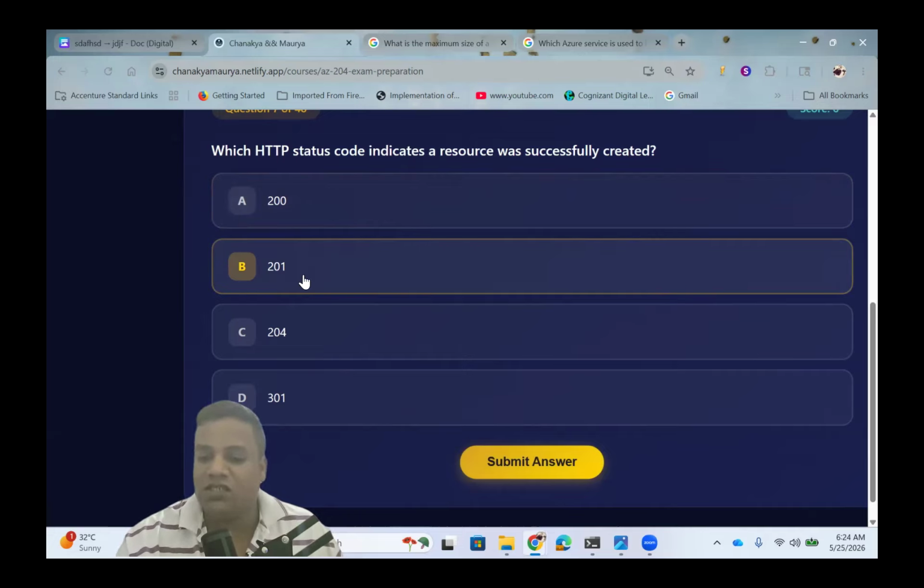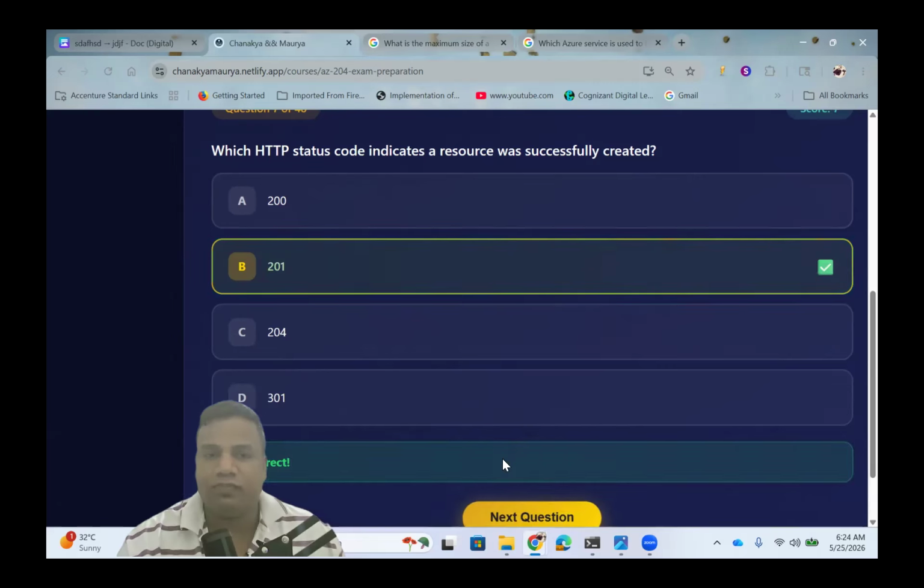201 is the standard HTTP response after a successful creation. If there is no content, then it will give 204, right? And 301 means moved permanently, a redirection. So the best choice is 201.